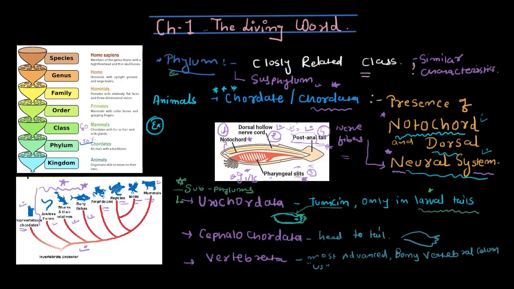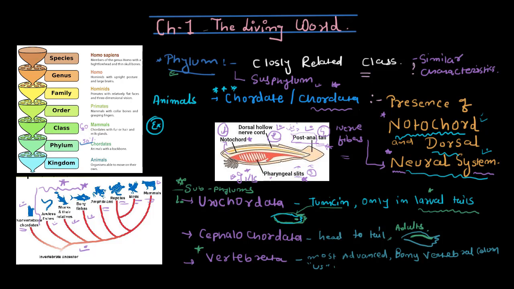Now if you go to Cephalochordata, the notochord is present from head to tail, in the whole body and for the whole life. It is persistent, present in adults also. And then there are the vertebrates, us.